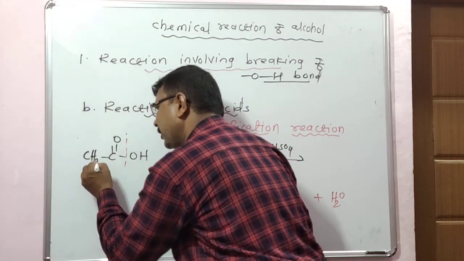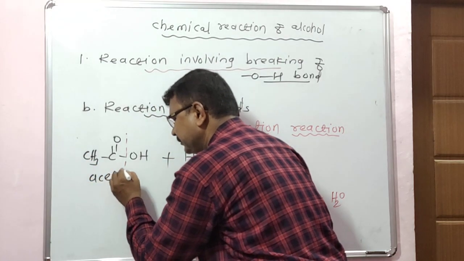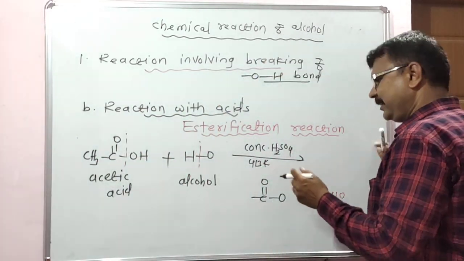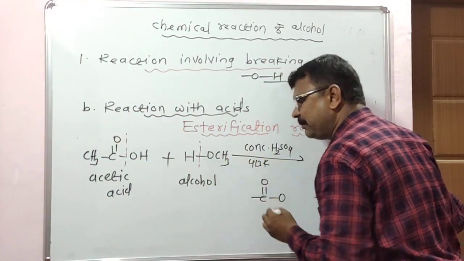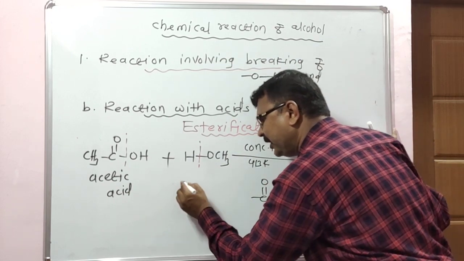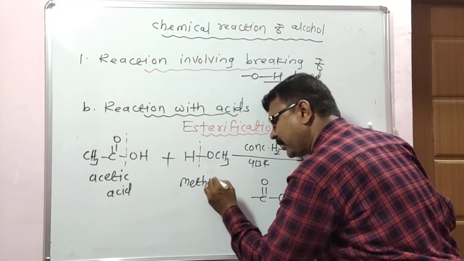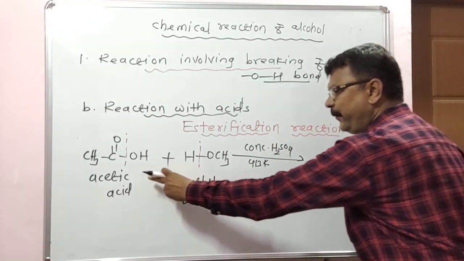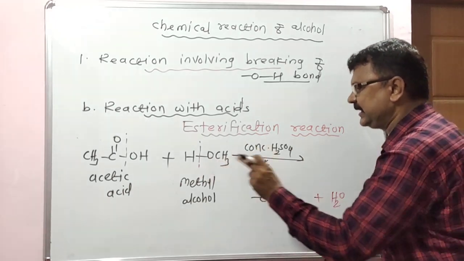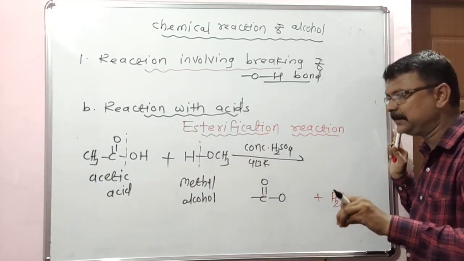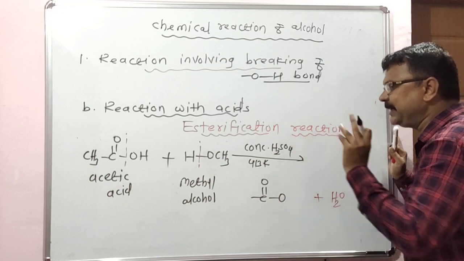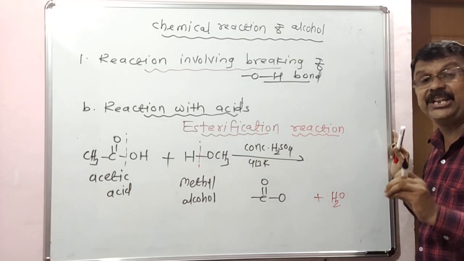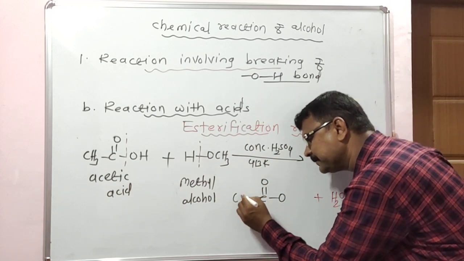Look here, what is the name of this compound? Acetic acid. Here the R is CH3. The name of this compound is methyl alcohol. Okay, look here, acetic acid is reacted with methyl alcohol in presence of concentrated H2SO4 at 413 Kelvin temperature. It gives